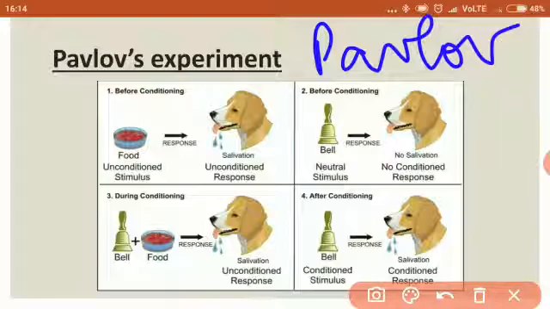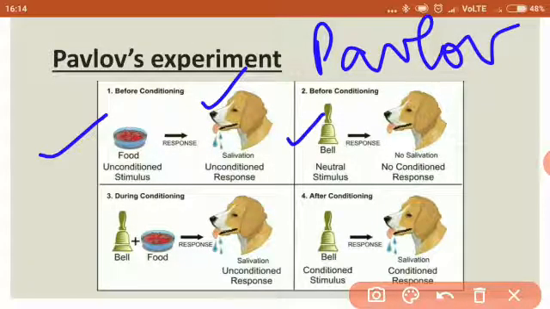In this experiment, he observed that normally a dog would not salivate on hearing a bell. Before conditioning, when food is given, the dog will salivate. But when a bell rings before conditioning, there will be no salivation because the bell is not related to food. But in his experiment, Pavlov rang a bell and presented food to a dog, every time with the bell.